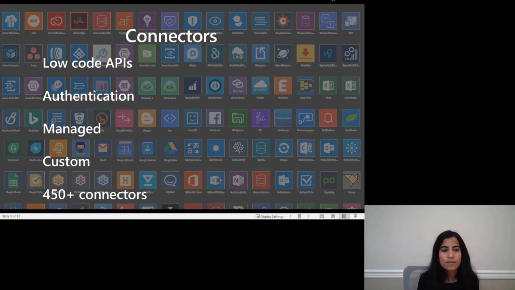With Logic Apps, this is a completely different story. You start with what you want to connect to and you pick one of the pre-built connectors from the list of 450 plus connectors that we have and start creating your application. Regardless of the service that you're using, regardless of the type of authentication or the type of APIs, your time to integrate to these services is nearly constant. And if we do not have an out-of-box connector, we provide a simple and intuitive way for you to create your own custom connectors that share similar benefits.